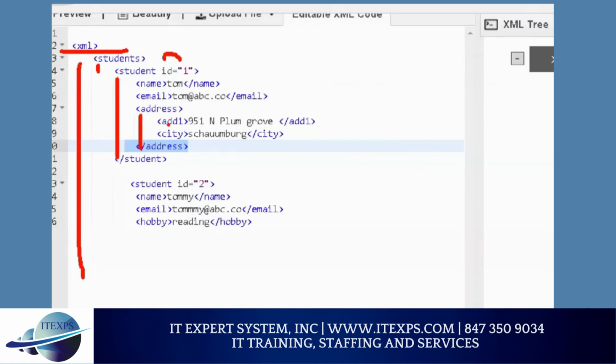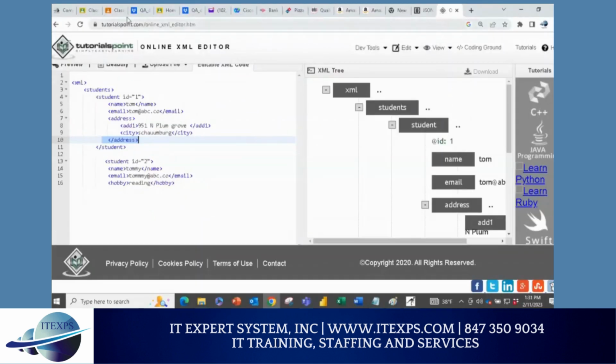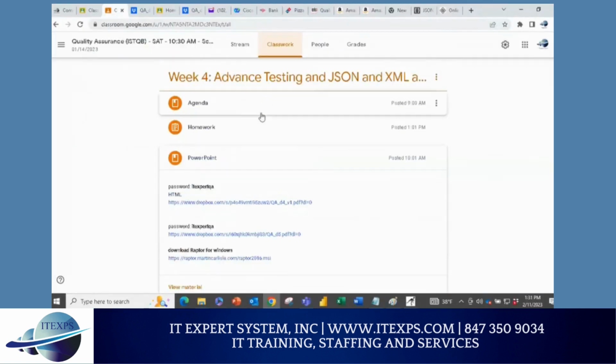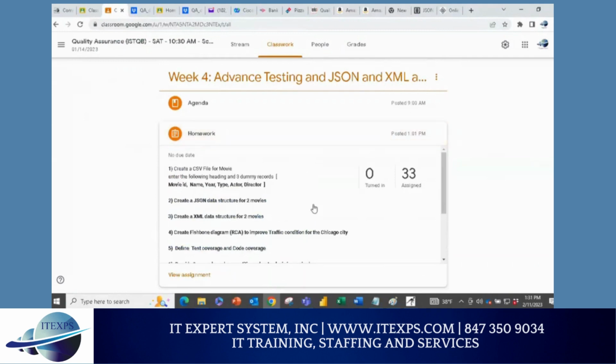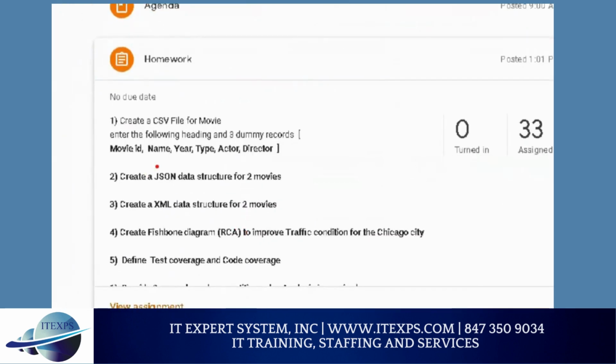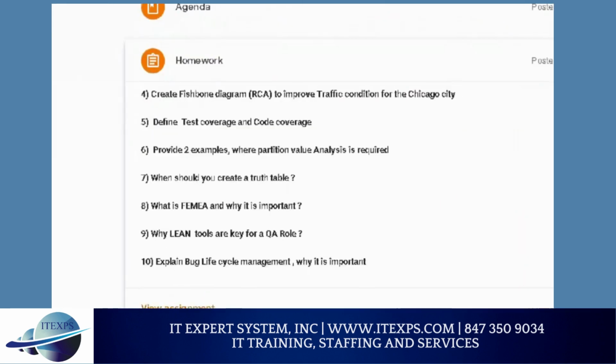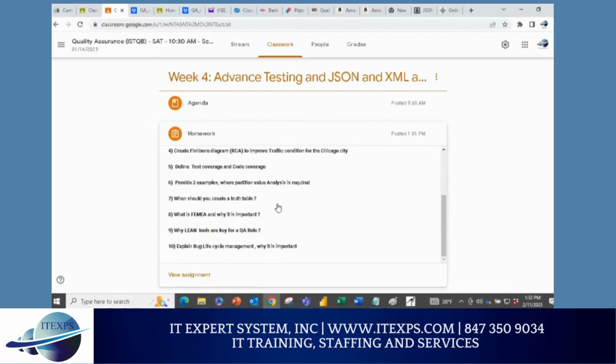Questions? Now, I just want to quickly show you the homework because we are almost out of time. Sorry for taking a little extra time. But homework wise, you will have everything clear now. We talked about JSON, say yes. Yes. Thank you. We talked about CSV. We talked about XML, right? So you will do that same concept. But then we talked about Fishbone, right? We talked about test coverage, code coverage, yes or no? We talked about FMEA. One thing I have not covered, I want you to research a little bit about that. Bug lifecycle, I think we covered in great detail, right? Truth table we talked about, and that's pretty much your homework.